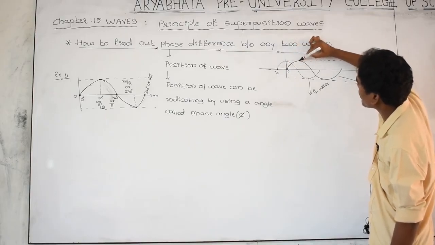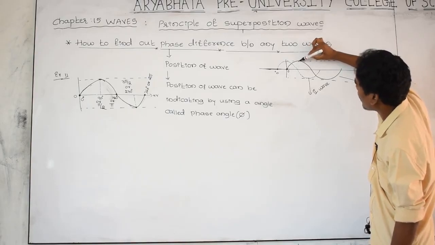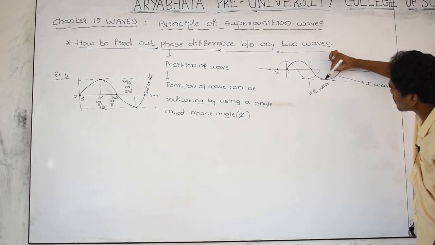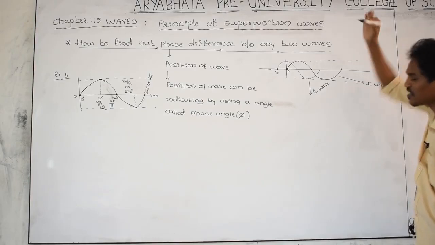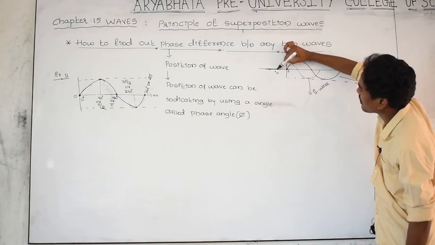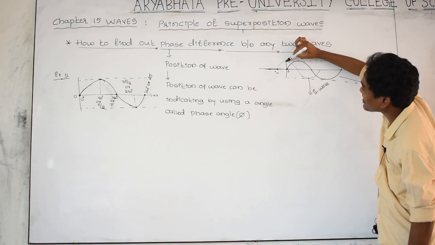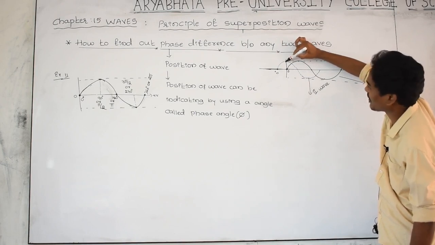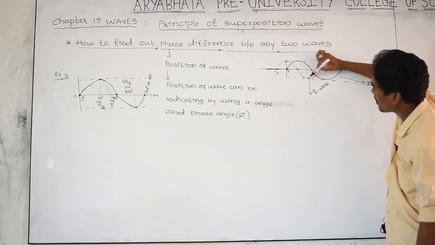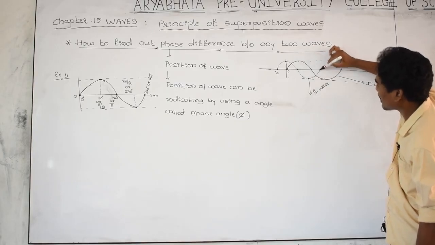For the first wave here this is 90 degrees. For the first wave here it is 180 degrees. For the first wave here this is 270 degrees. And for the first wave here it is 360 degrees, meaning 2 pi. For the second wave, the dotted wave, the position at this point is 0 degrees. What is the phase angle at this point? Pi by 2, 90 degrees. What is the phase angle here? 180 degrees. Here? 270 degrees. Here? 360 degrees.